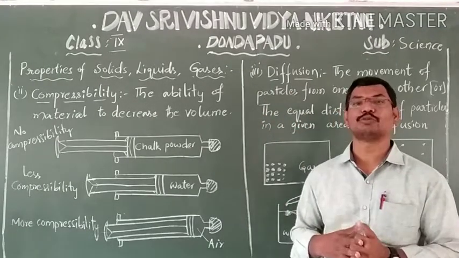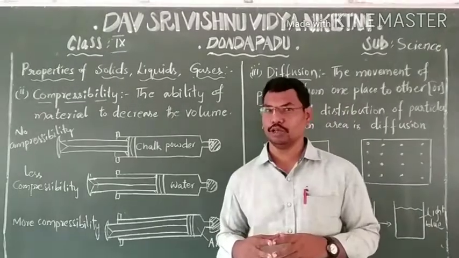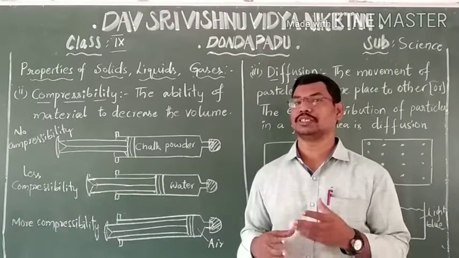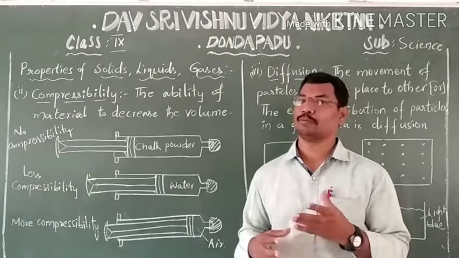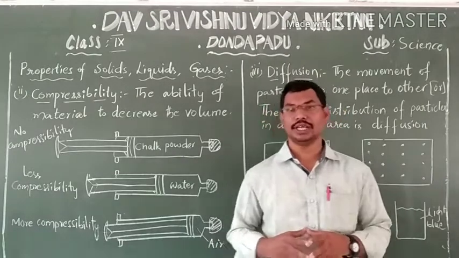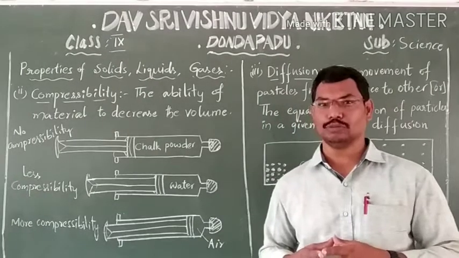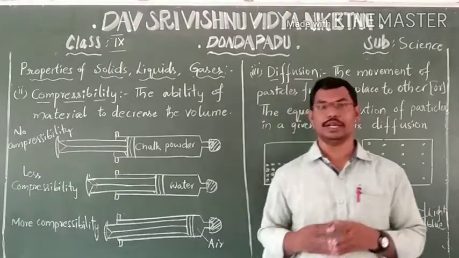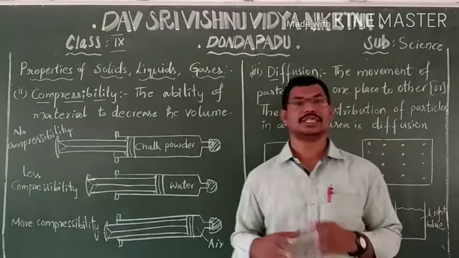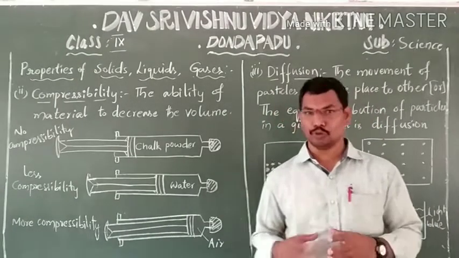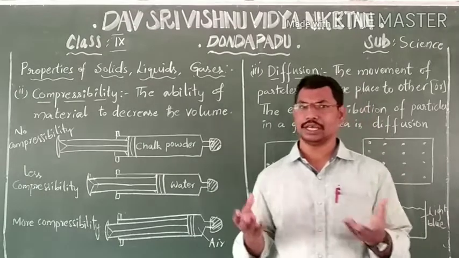And coming to the properties, shape and volume. Solid state has fixed shape and fixed volume. Example, pen. Liquid state has no fixed shape but has fixed volume. Water or oil. And gaseous state has no fixed shape as well as no fixed volume. So any gas, air, etc.